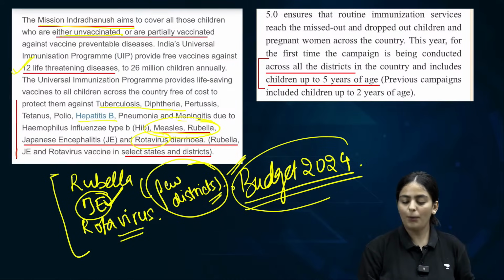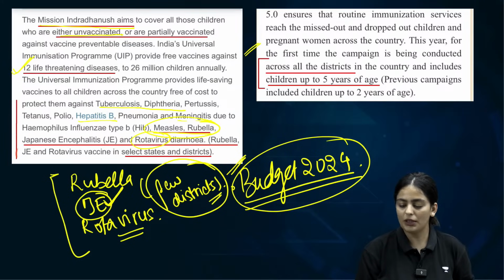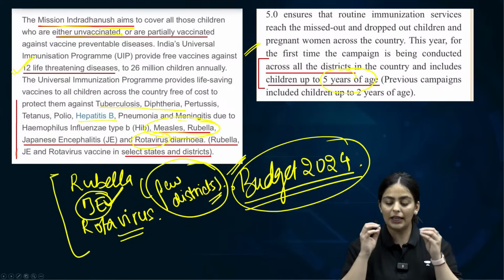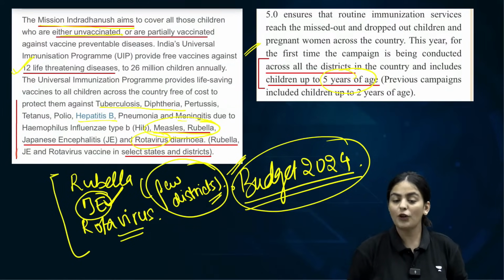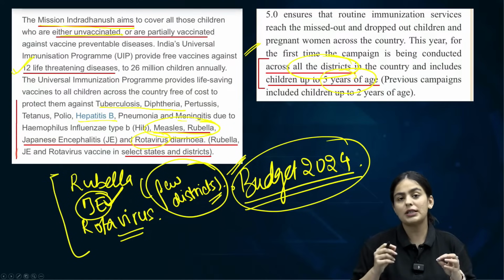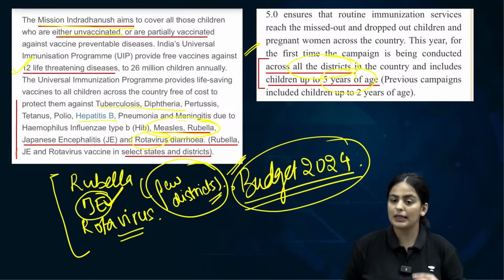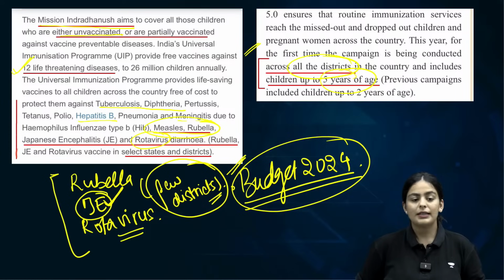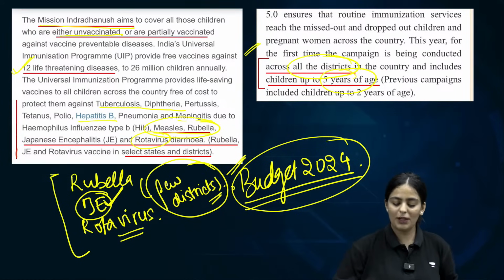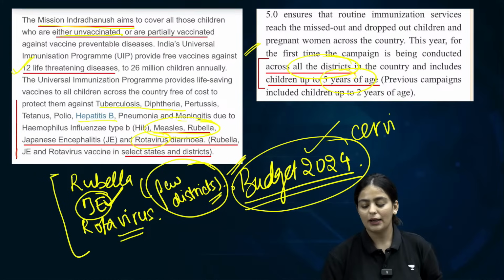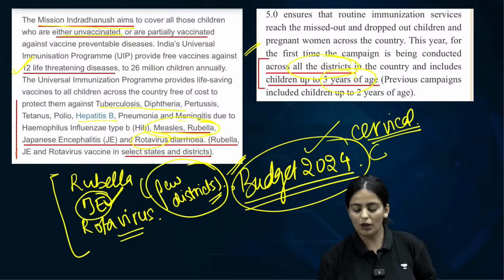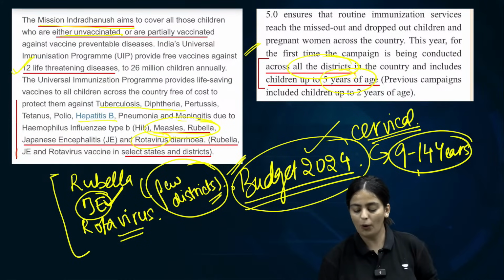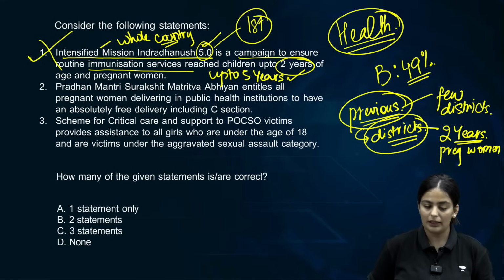Yes. All right. So it's important that 5.0 is not for 2 years, but it was to cover children in the age group up till 5 years. And this was the first time that the campaign is being conducted across all districts, not just in one particular state or a few districts. Is this understood, everyone? Yes. That is the cervical vaccine, which has been launched in the budget 2024. And this will be administered to the women or the girls in the age group of 9 to 14 years. This is also an important prelims fact. It can be important for the coming examination.